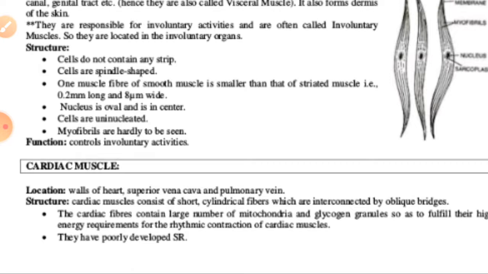And the cardiac muscle fiber shows the characteristics of both unstriated and striated muscles, means it can act like both, like the striated muscles as well as the non-striated muscles. So it can show both structures, both mechanisms. So we can say the cardiac muscle fibers show the characters of both the unstriped and the striped muscle fibers, and each fiber is a long, cylindrical structure which has a definite sarcolemma, and the fibers are uninucleated and the nucleus lies near the center.